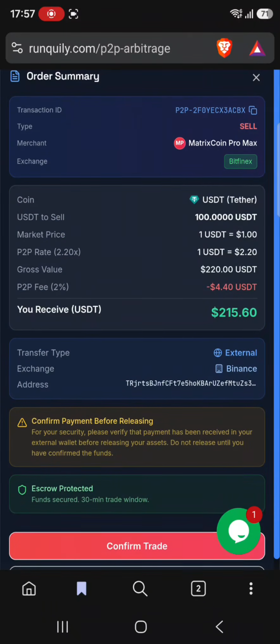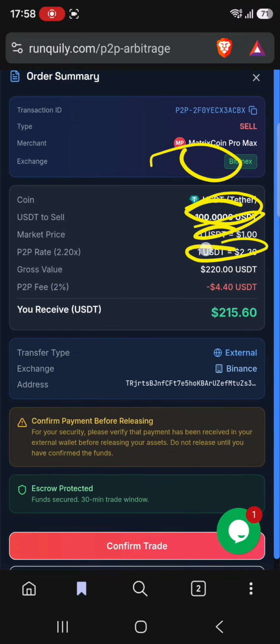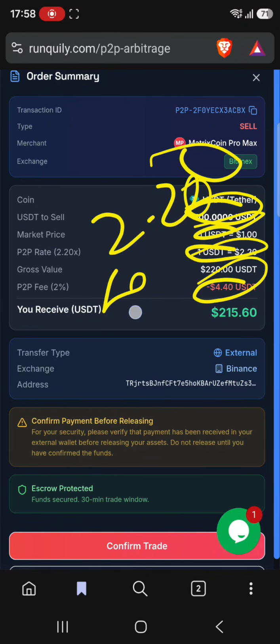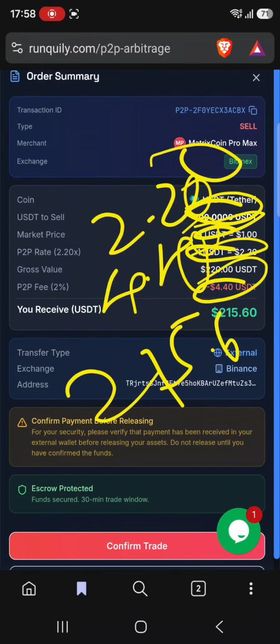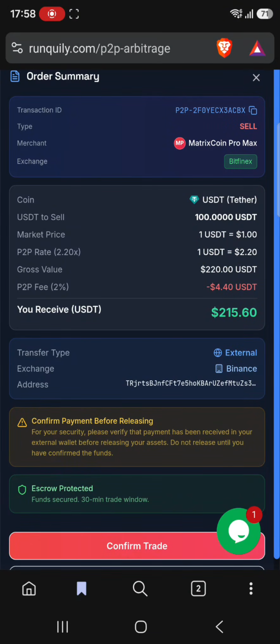So we review and I'll explain this one. Matrix Coin Pro Max is the merchant. The capital we're using is 100 USDT. Market price is 1.0, that is in Binance, and here the rate is 2.20. So after P2P fee of 4.40, we'll get 215.60 in our Binance account.